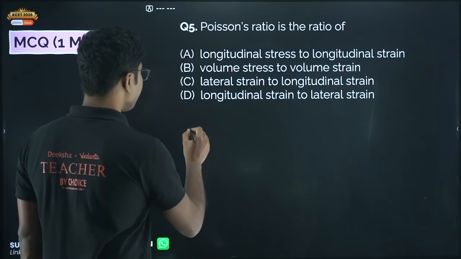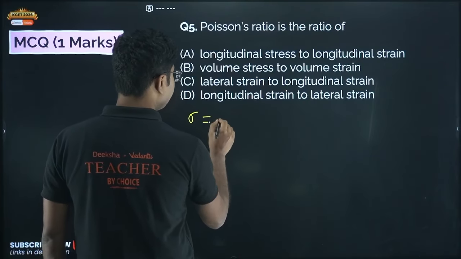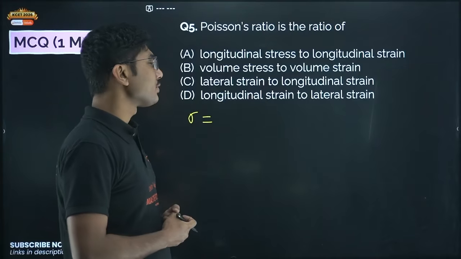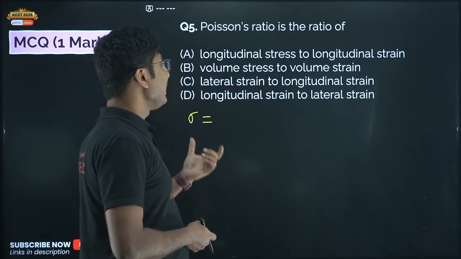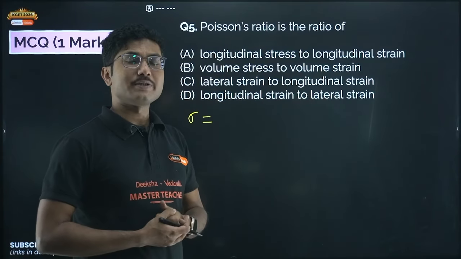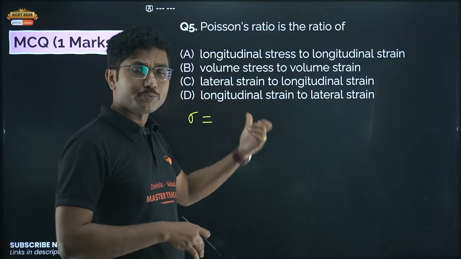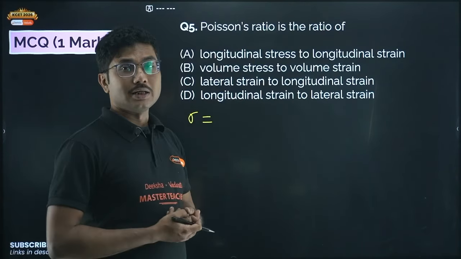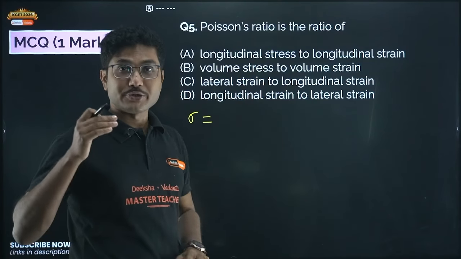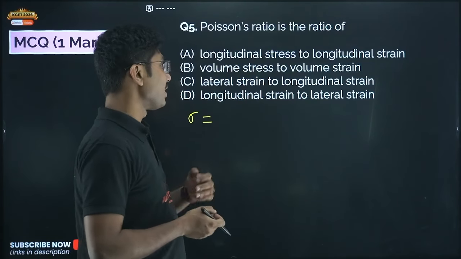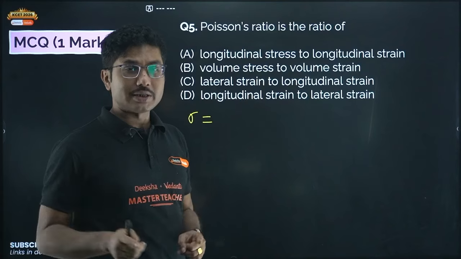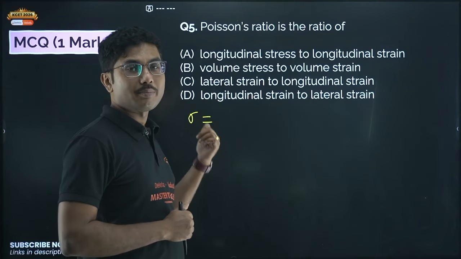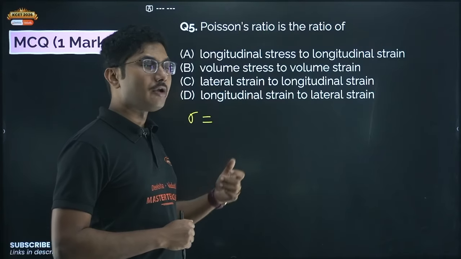So Poisson ratio, first of all, it's a dimensionless quantity. Because it's a dimensionless quantity, it cannot be stress by strain. Stress by strain gives you Young's modulus, bulk modulus, etc. So it cannot be the stress by strain ratio, which is a quantity with dimension. It has to be a ratio of two similar terms, and you have to remember that Poisson ratio is lateral by longitudinal.